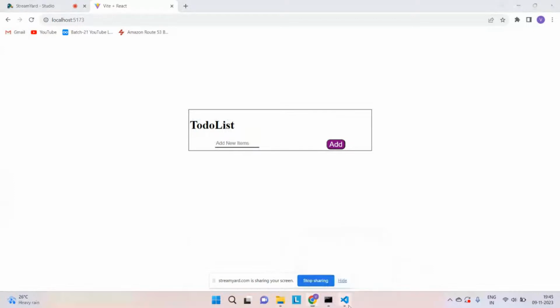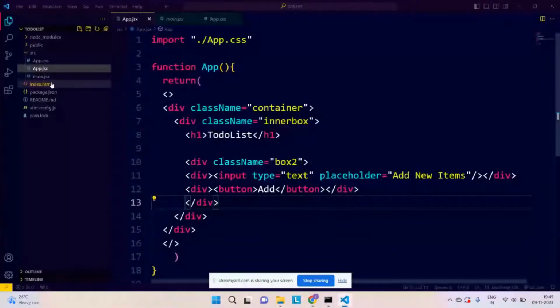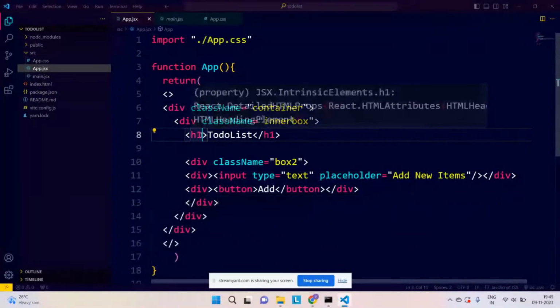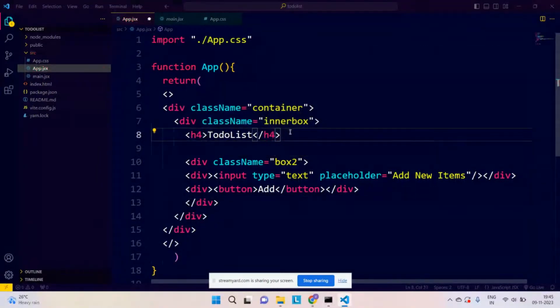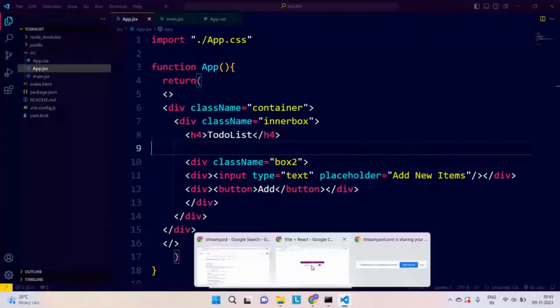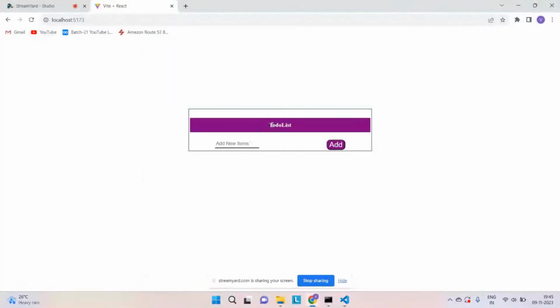But apart from that, for to-do list, I think we need to use H4. For H4, I have written some style so that will align the content to the center. I think it is just simple text-align center. So now it is coming to the center for H4, and we have already given it a background color of purple and text color of white. Nothing apart from that. It is just simple CSS.